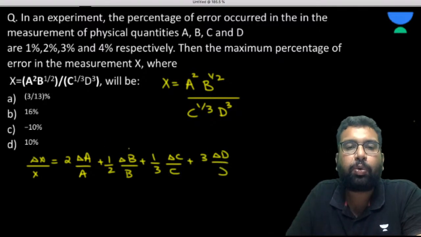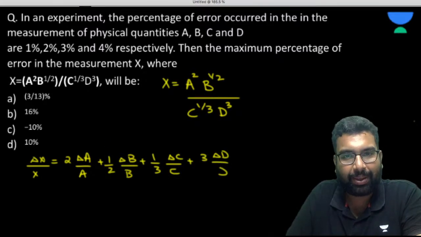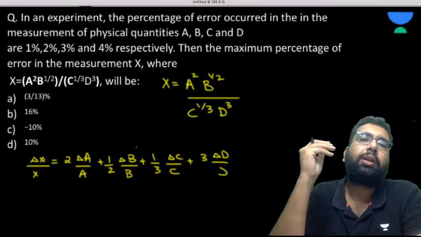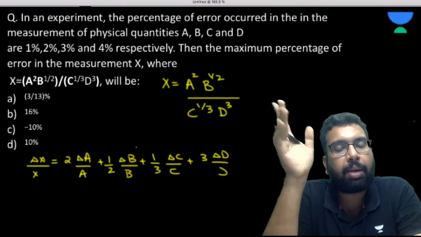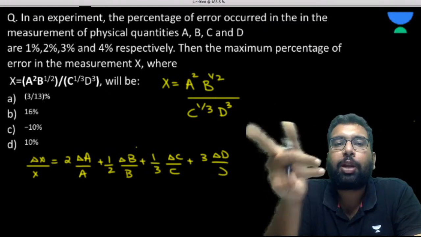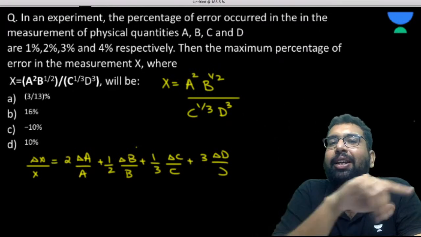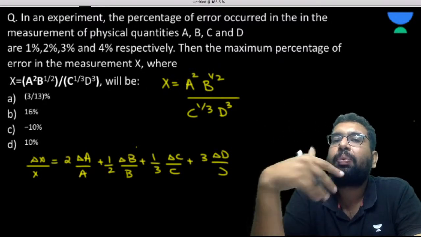With practice, you won't even have to write anything. If I have to do this question, I can do it in 40 seconds in my mind: 2 into 1, plus 1 by 2 into 2, plus 1 by 3 into 3, plus 3 into 4. So you have to increase your speed also.